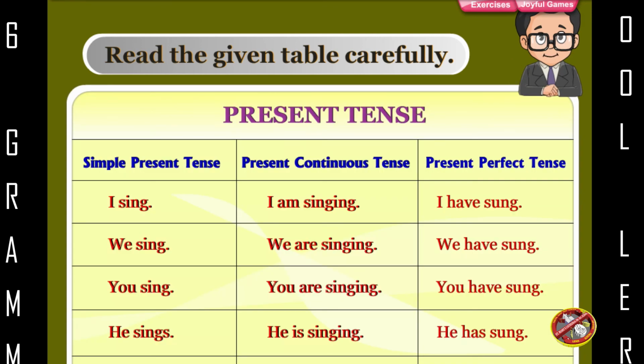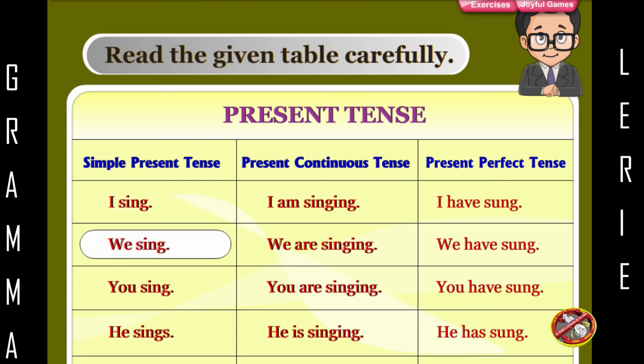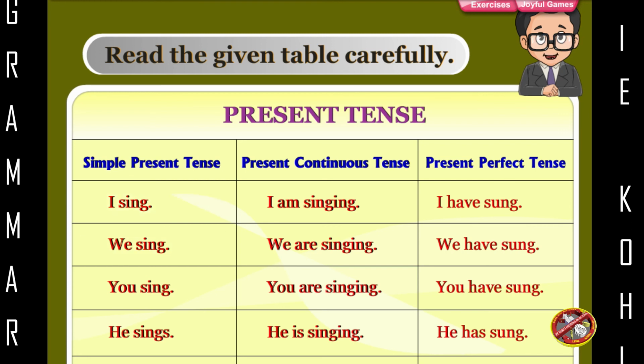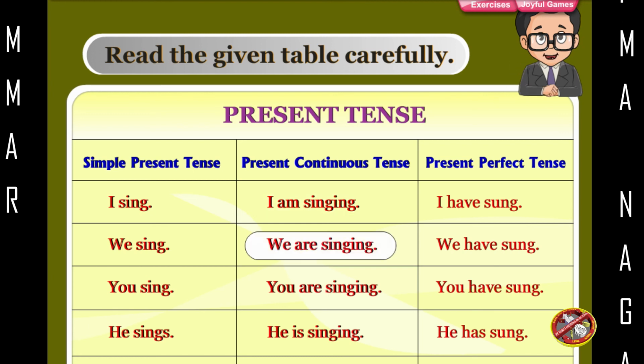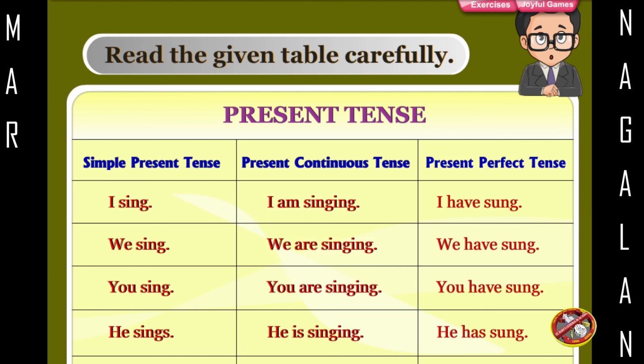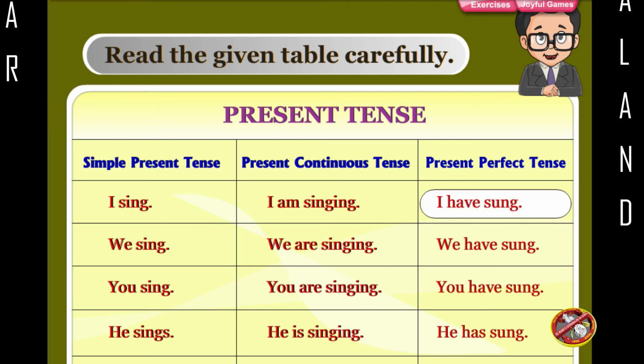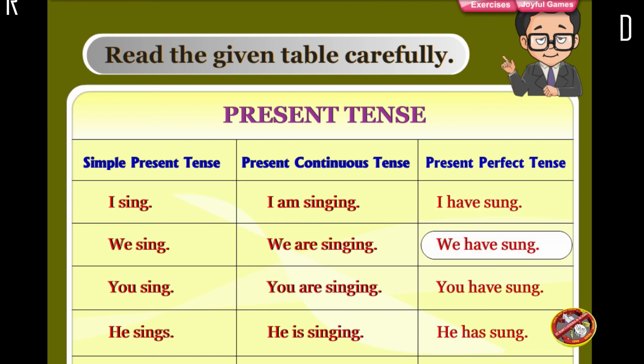Read the given table carefully. Present tense. Simple present tense: I sing. We sing. Present continuous tense: I am singing. We are singing. Present perfect tense: I have sung. We have sung.